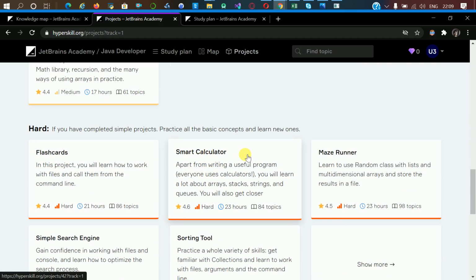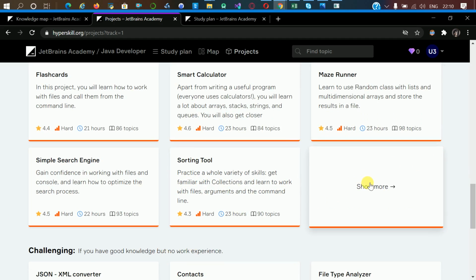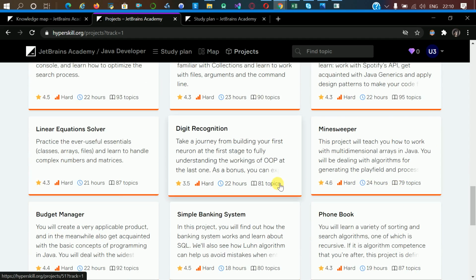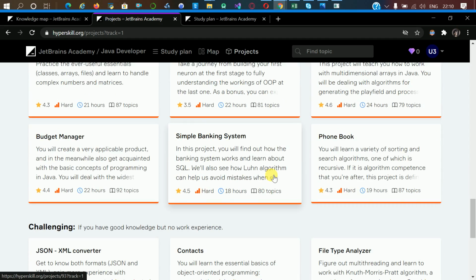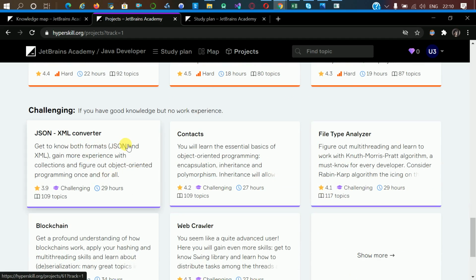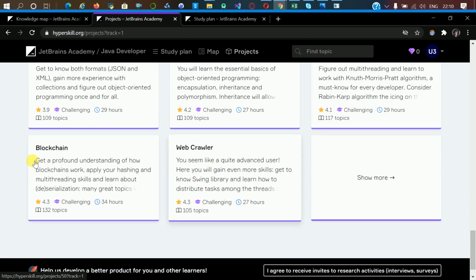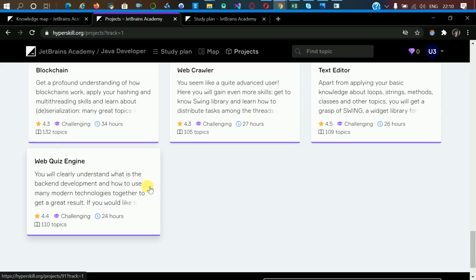Flashcards, smart calculator, 21 hours, 23 hours, Maze Runner, 23 hours, sorting tool, 23 hours, and simple search engine is 22 hours, and music advisor, 22 hours, Minesweeper, 24, digit recognition, 22, linear equation solver, budget manager, simple banking system, phone book. Challenging ones are JSON XML converter, contacts, file type analyzer, web crawler, blockchain, text editor, WebQuiz engine.